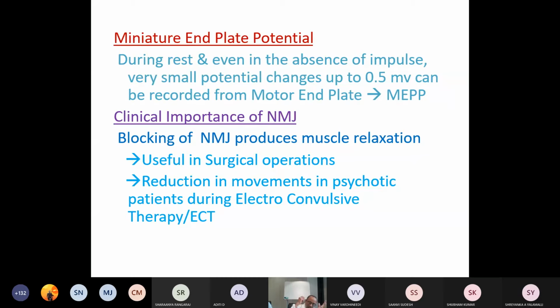Here we apply the current through the scalp, and that will produce tonic-clonic convulsion-like episodes, which can cause injury to the individual. This can be prevented by using blockers of the neuromuscular junction before the procedure, which result in a reduction in movement.